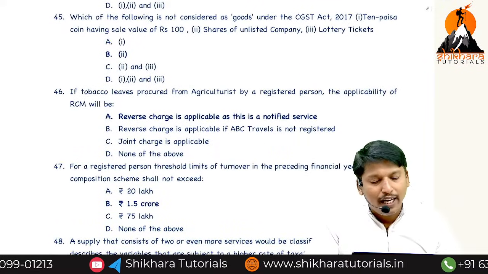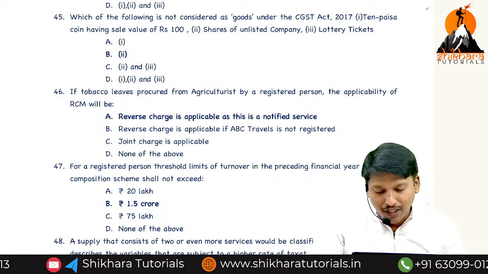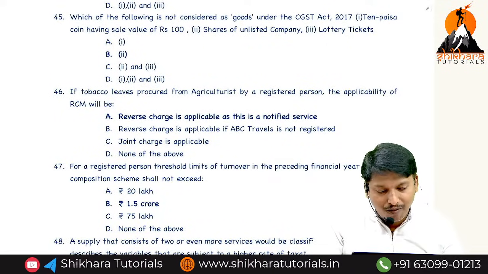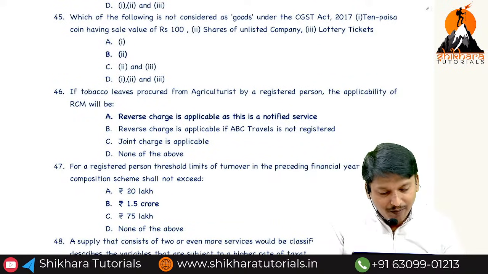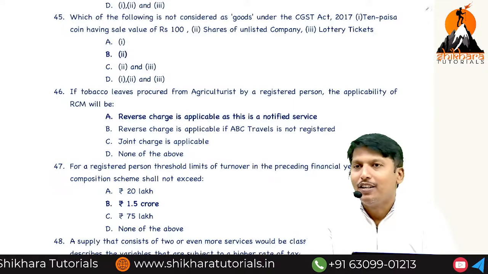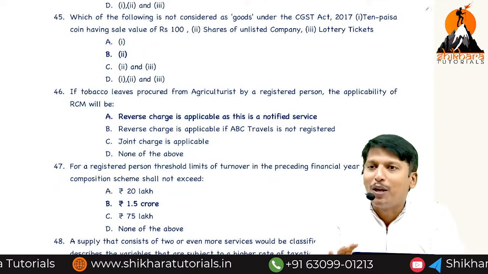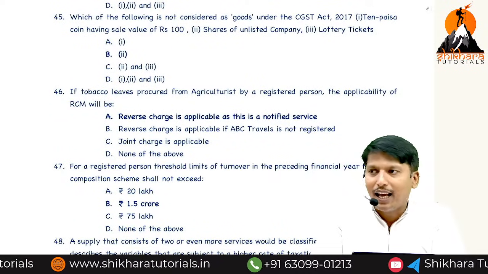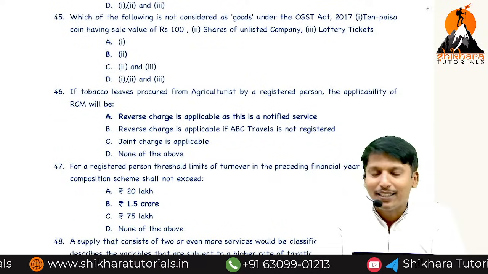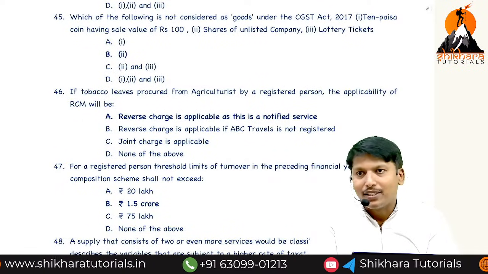Which of the following is not considered as goods? 10 paisa coin having a sale value of 100, shares of unlisted company, lottery case. Tell me the definition of goods. Every kind of movable property other than money and securities. Money is legal enforceable.